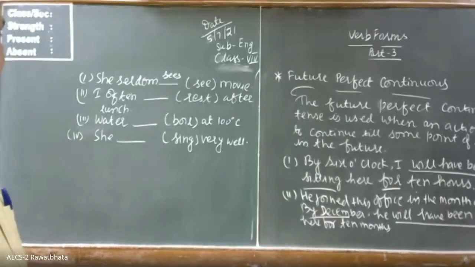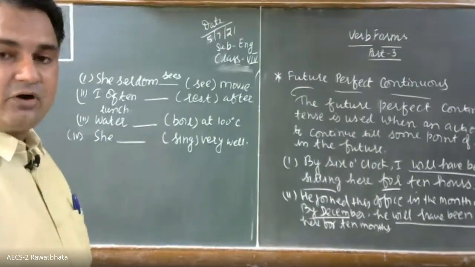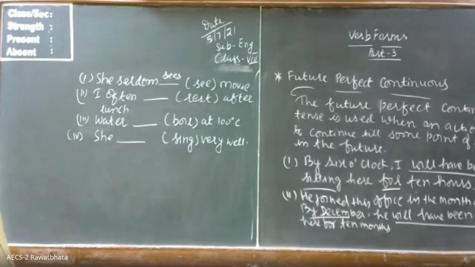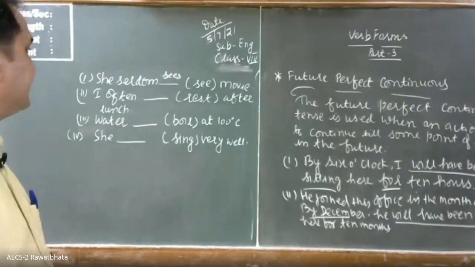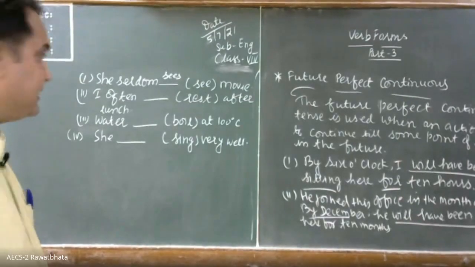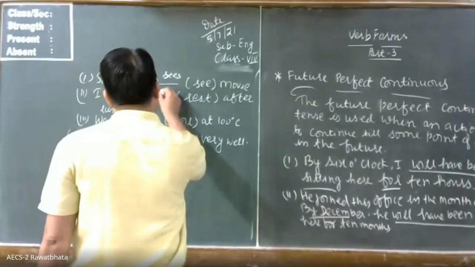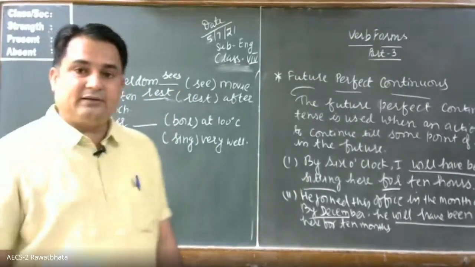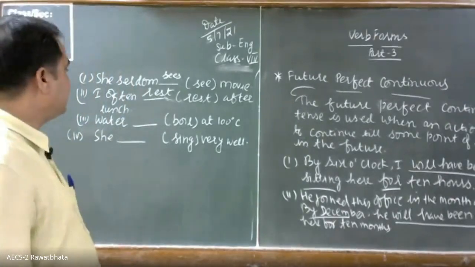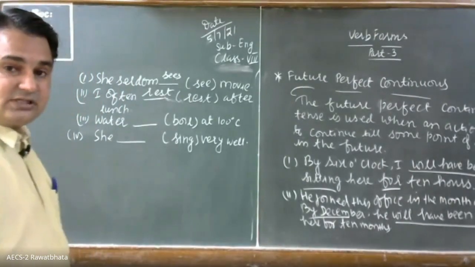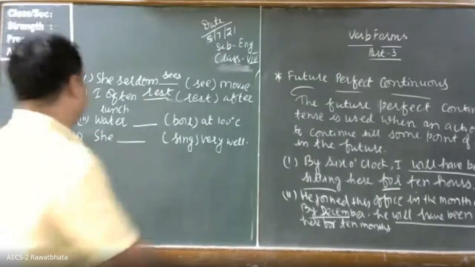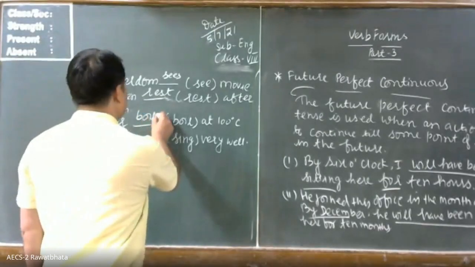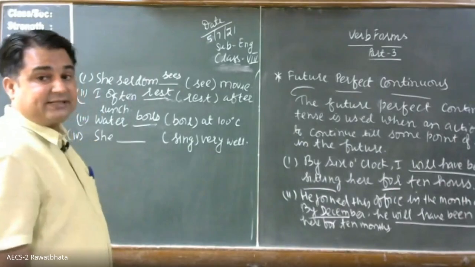Then the next is: I often blank after lunch. Seldom, often, never. So what will it become? With I it will remain the base form. Yes. I often rest after lunch. Then: water blank at 100 degrees Celsius. So this is what? This is a general fact. So it will become: water boils at 100 degrees centigrade.